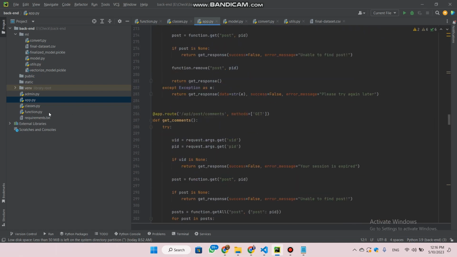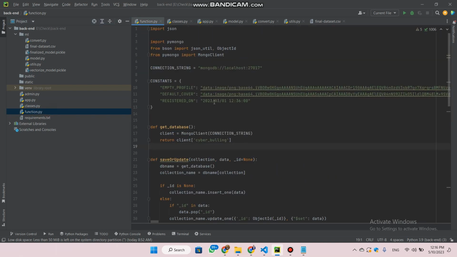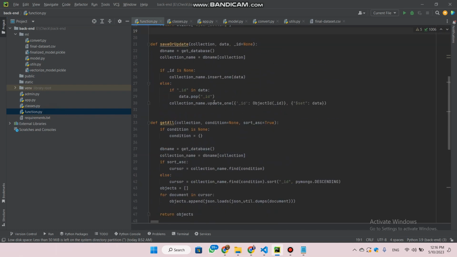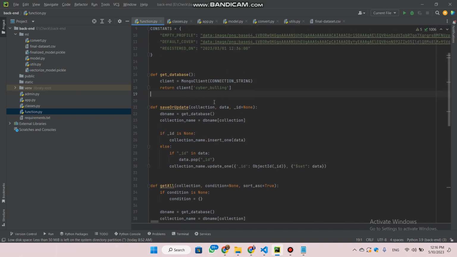So for the database, I use MongoDB. So basically, it will store all the data that I want to use for my social media platform.